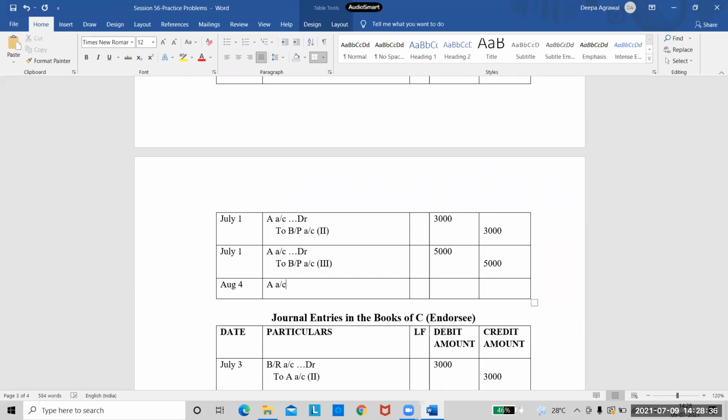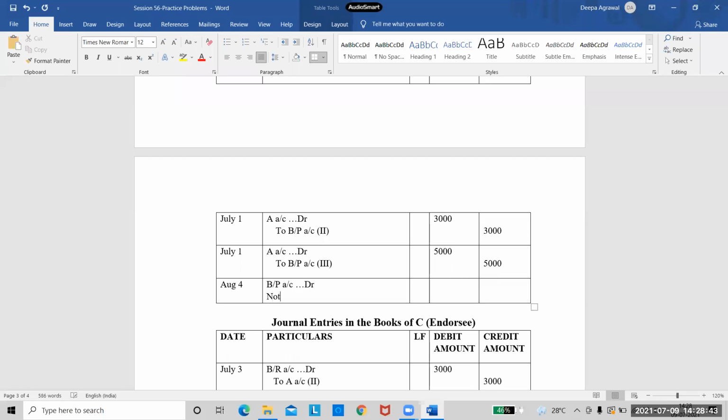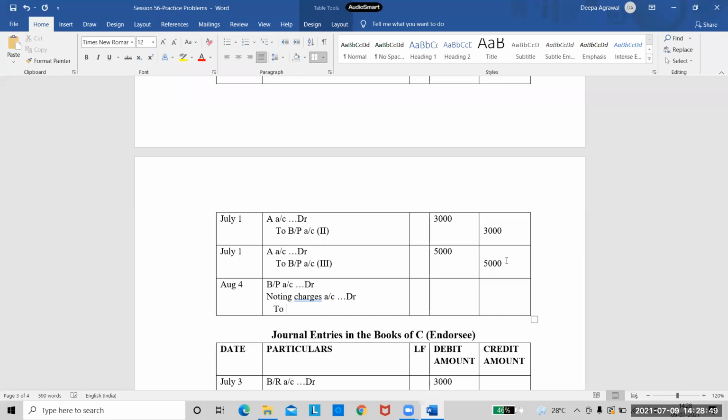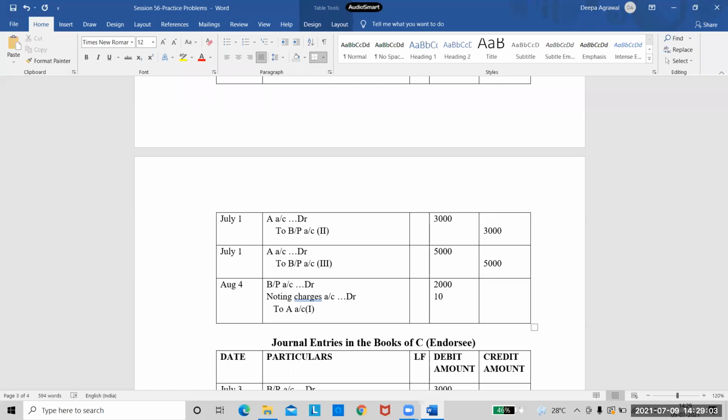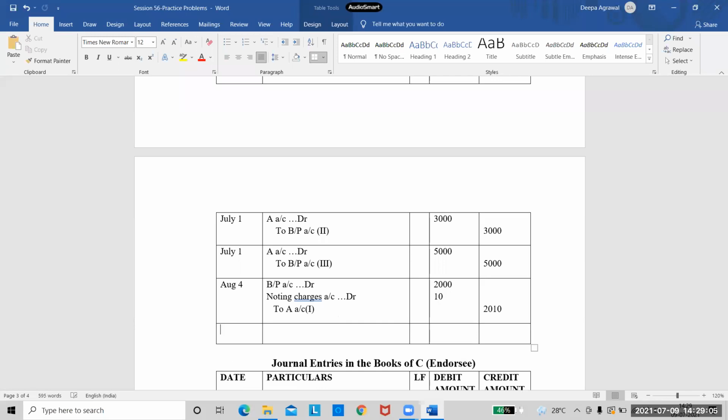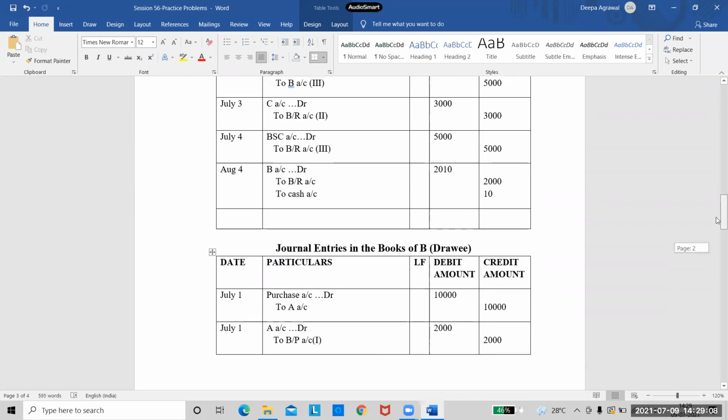Bills payable, noting charges to drawer, correct. Bills payable account debtor, noting charges account debtor to A's account, right? This one is for the first bill. Bills payable was for 2,000. The noting charges are 10 rupees. And finally, he needs to pay A 2,010. So the first bill part is over for us, right?